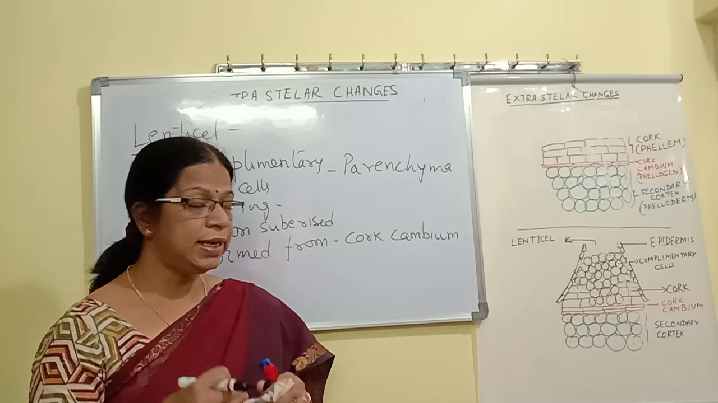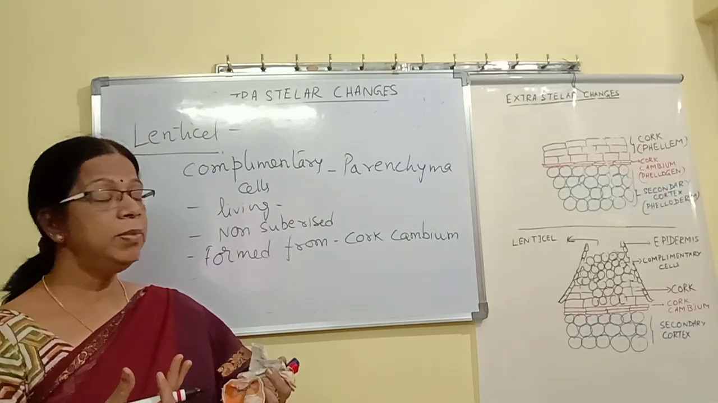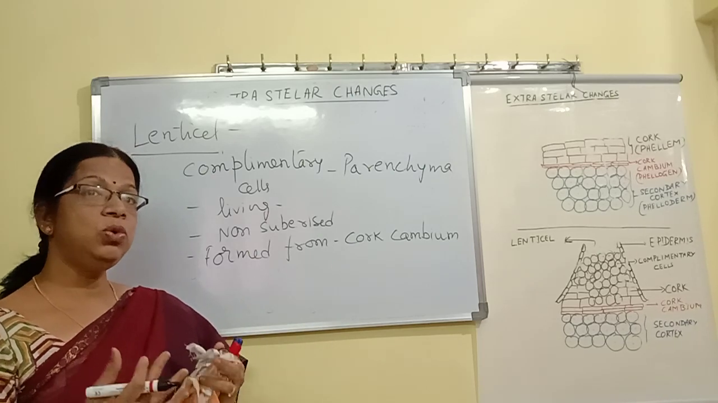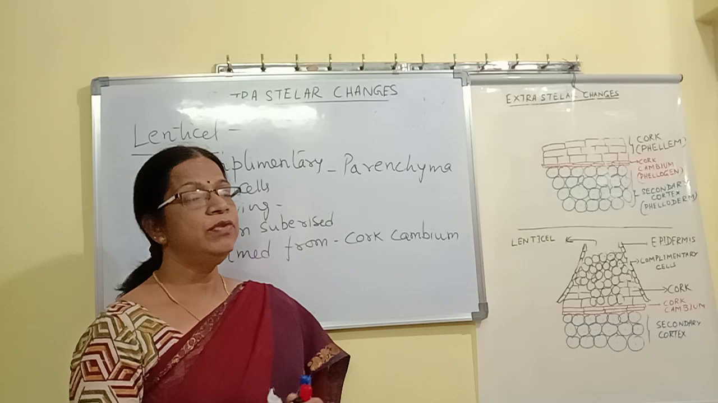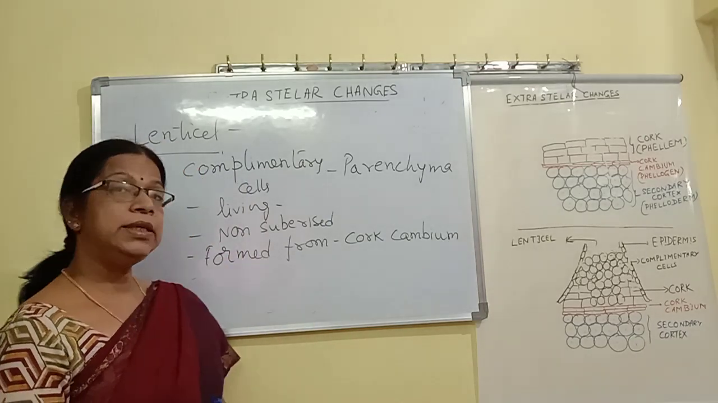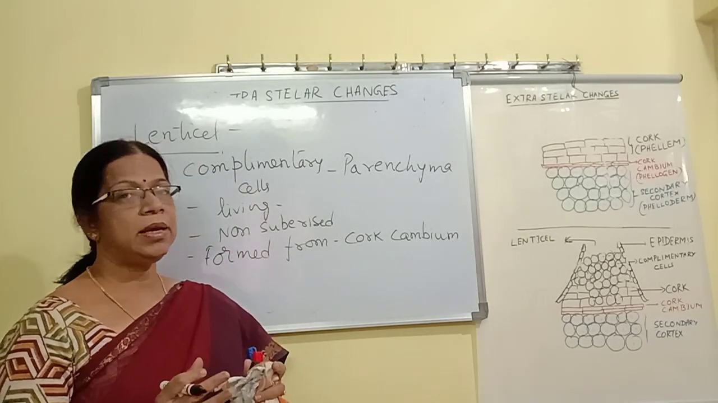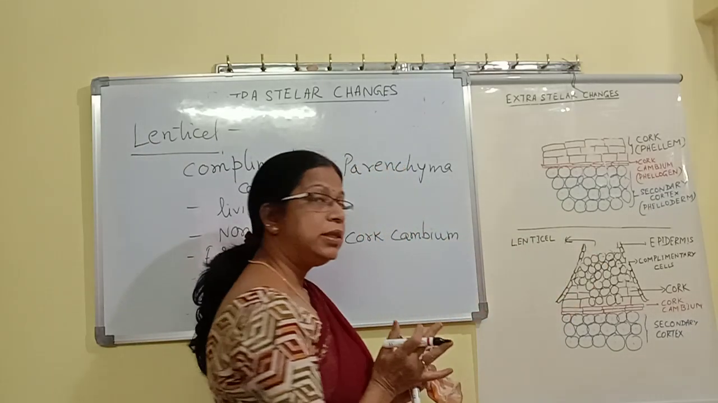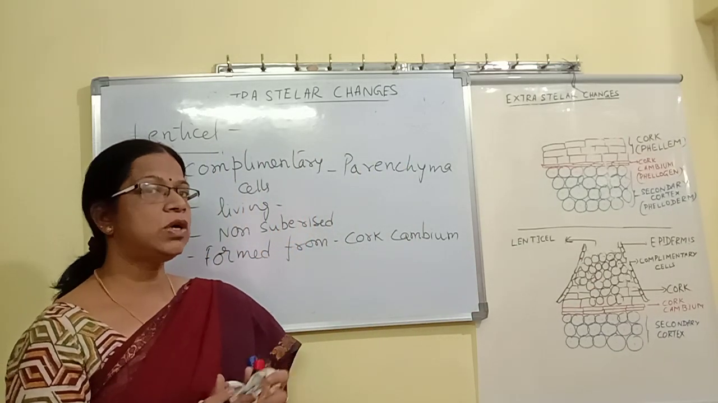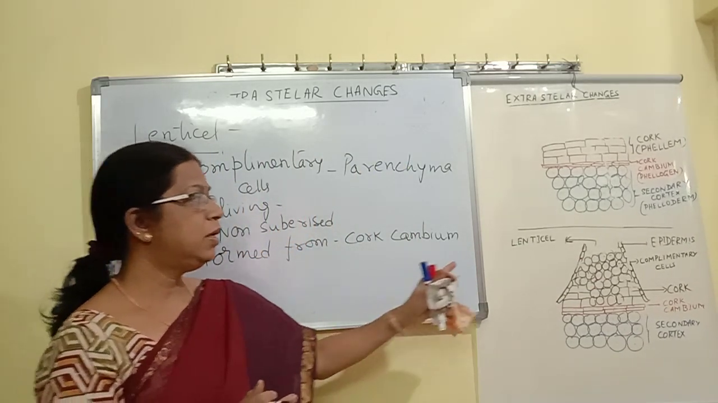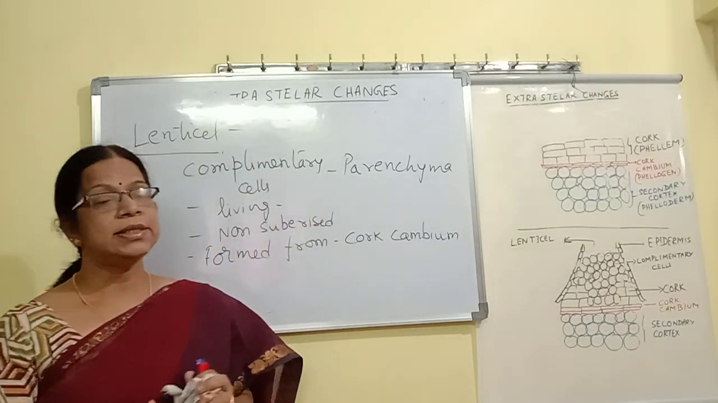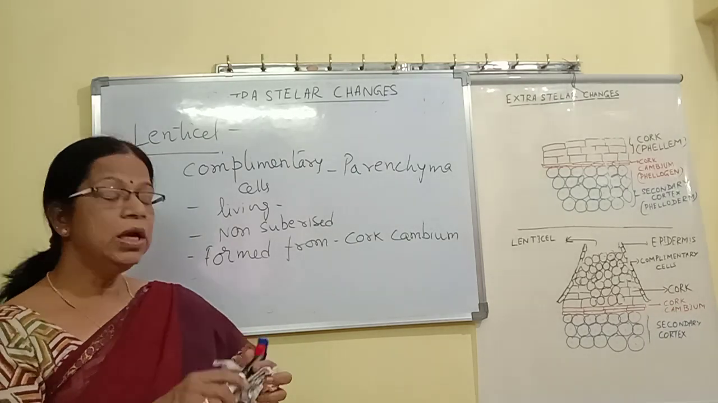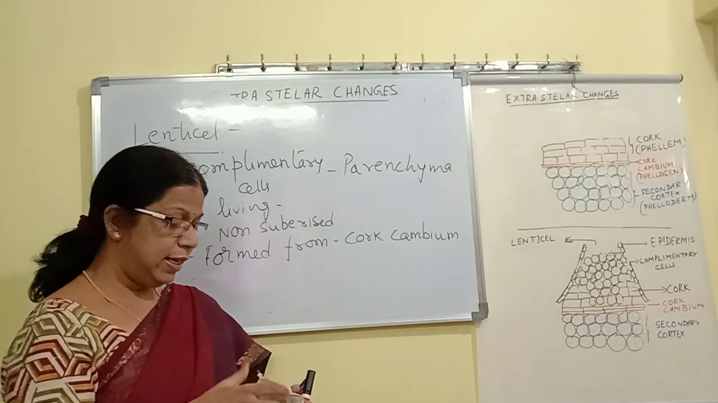So in short, once again I will tell you how lenticels are formed. In some places cork cambium will divide and give rise to loosely arranged parenchyma cells, which are living cells and non-suberized cells. These loosely arranged parenchyma cells exert some pressure on the outer epidermis and that ruptures and opens outside as a lens-shaped opening, which is called a lenticel. That is the structure of lenticel. Functions I already mentioned. What are the important functions of lenticel?